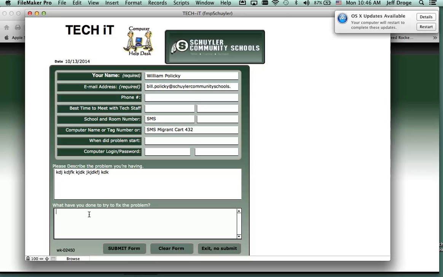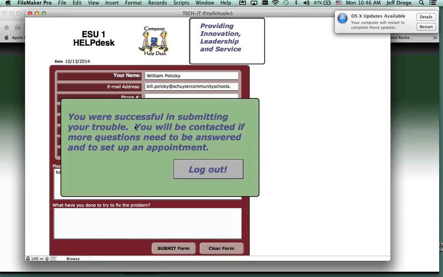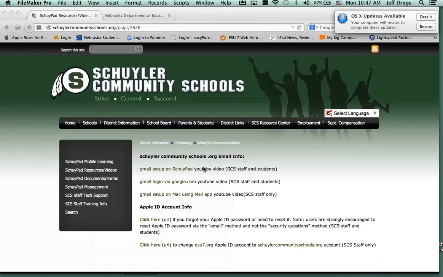So there you go. The last step would be to submit the form, and go ahead and click that. If you make a mistake or you want to start over, you can always clear the form or just exit here. I'm going to go ahead and click submit so you can see what that looks like, and you'll get a notification here. There it is. You were successful in submitting your trouble. You'll be contacted if more questions need to be answered. So that's it. You click log out, and FileMaker Pro automatically quits after you've submitted the ticket, and you move on.